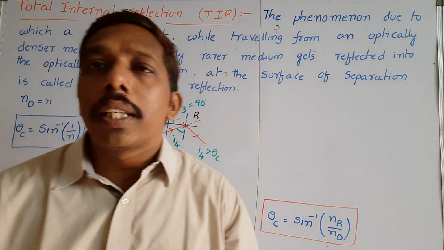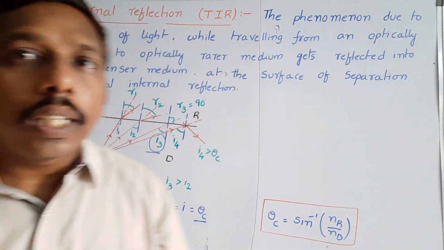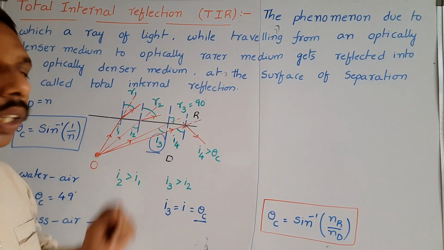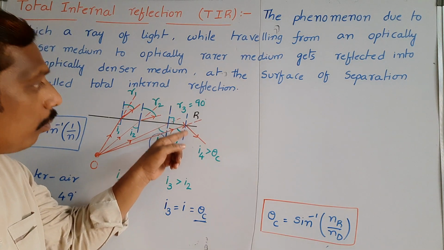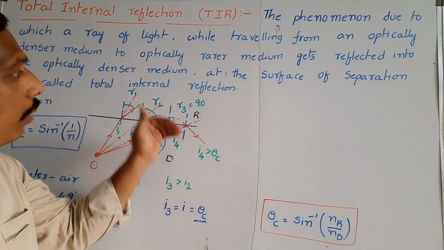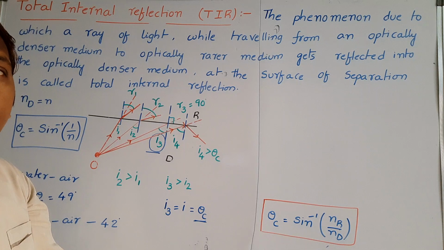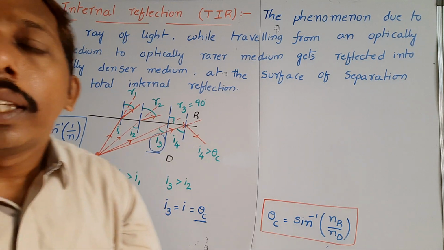So what are the conditions for total internal reflection to take place? First, the light ray must travel from a denser medium to a rarer medium. Second, the angle of incidence must be greater than theta c.